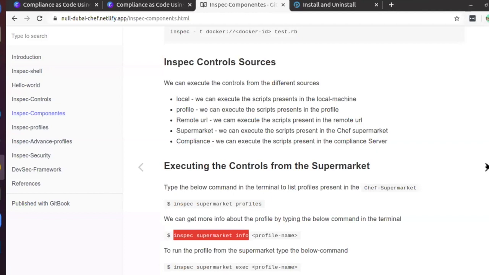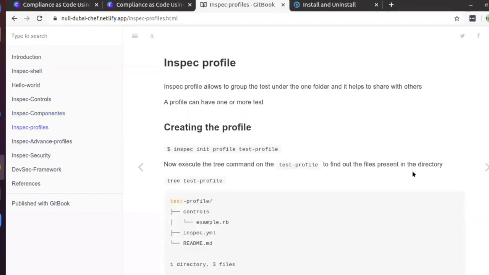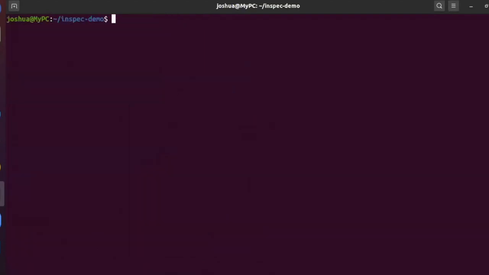Yeah, we will go on to inspect profile. One of the main advantages that inspect offers is that once we write the test, we can easily pack and push it to GitHub, so that other people in the organization can use it. Or if you are an open source person, you can write a test for standards like ASVS and push it there, so that anyone who wants to run the ASVS or OWASP standards can simply use the script.